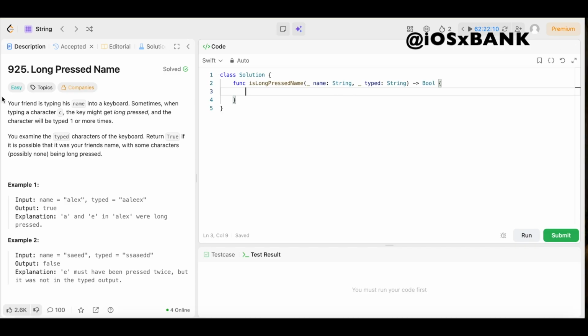And today we have question number 925, Long Pressed Name. The difficulty level is easy, so you already know we're going to keep the solution as simple and easy to understand as possible.